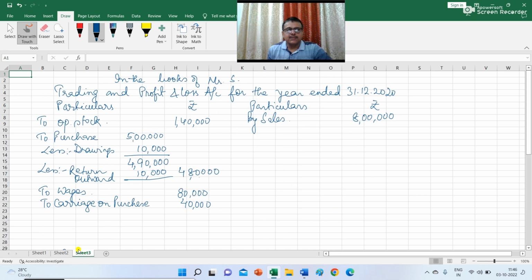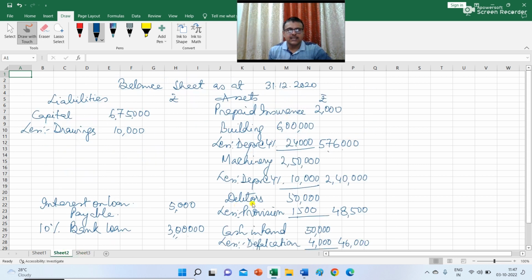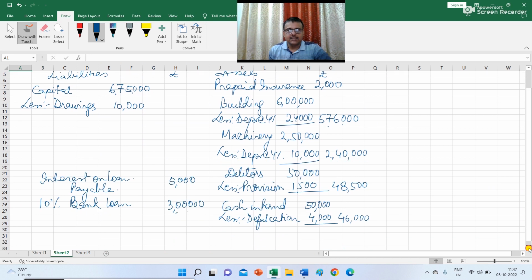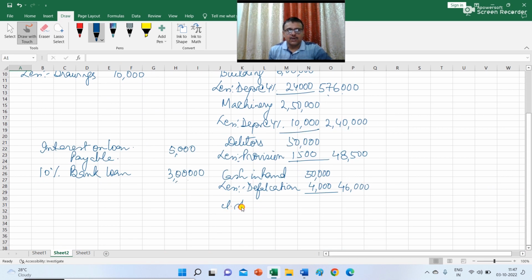So all the items given in the trial balance I have recorded. Only one adjustment entry is left, that is the closing stock. You have to record by closing stock rupees 1 lakh in the trading account, as well as on the asset side of the balance sheet, closing stock rupees 1 lakh.